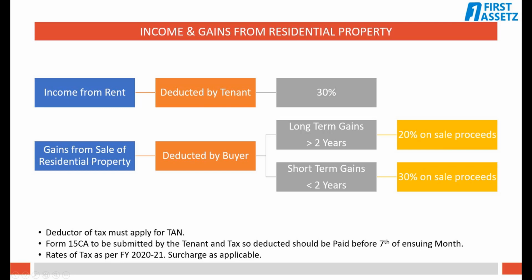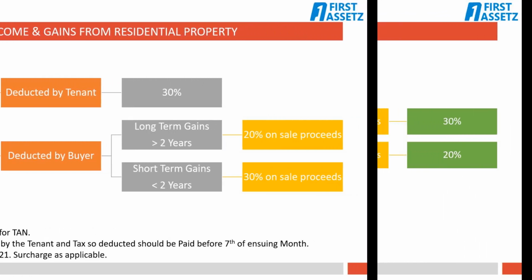Please note, in the case of capital gains for residential properties, property held for more than 2 years is treated as a long-term capital asset and less than 2 years is treated as a short-term capital asset, and the TDS is applied accordingly. In the case of sale of properties by NRIs, the buyer of the property will be deducting TDS on the sale consideration of the property. TDS in such a case would be 20% on a long-term capital asset and 30% on a short-term capital asset, plus applicable surcharge would be deducted by the buyer.